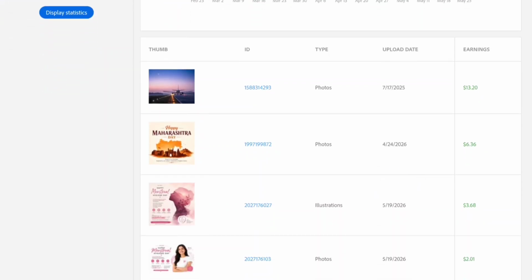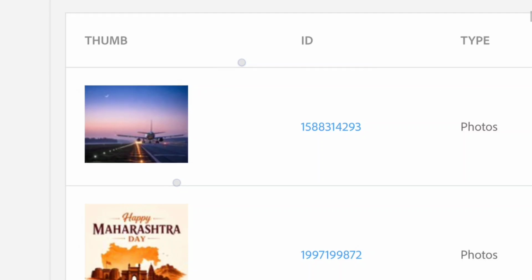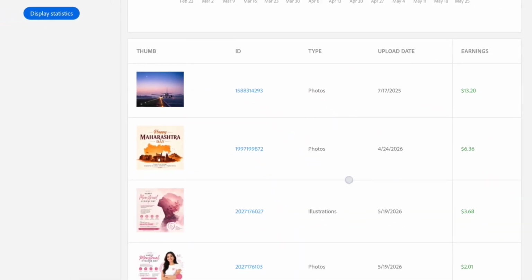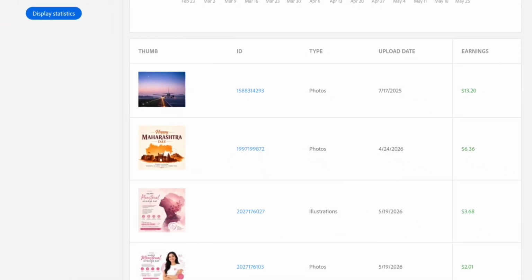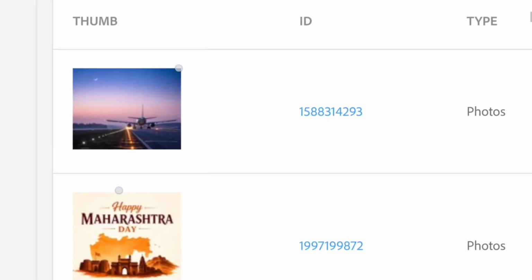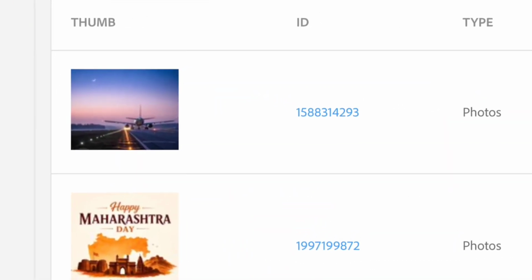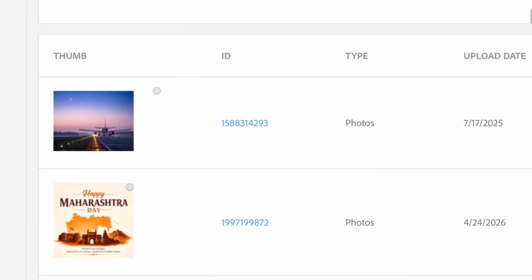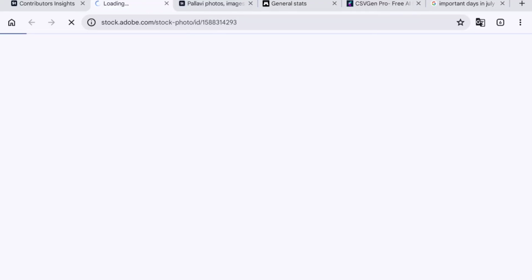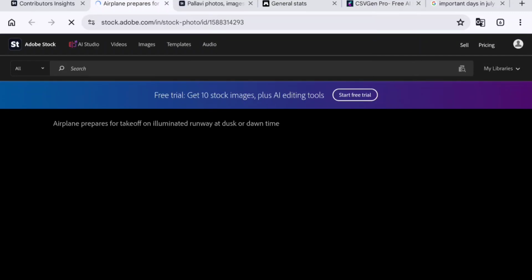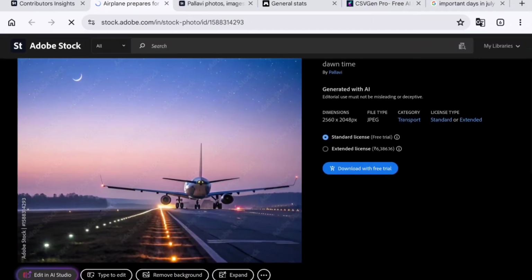See this one. Now, this airplane runway image was my highest recent download. It's a simple airplane runway image. Nothing extremely fancy, no crazy AI effects, no cinematic overload, and that's why this image works. Let me show you the bigger image of this. Yes, now you can see it clearly.